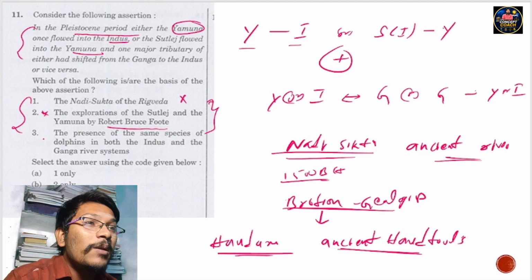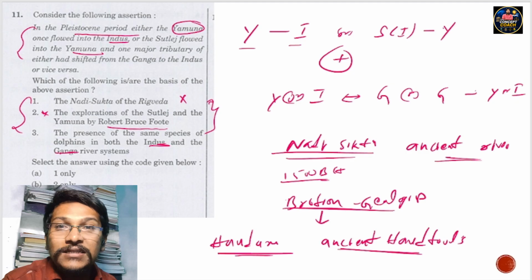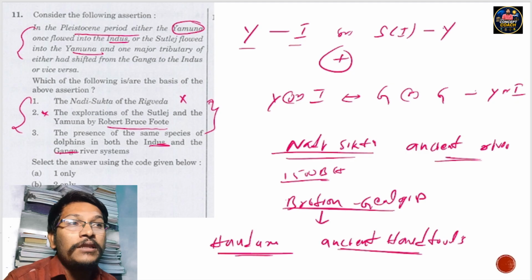Coming to statement number three, the presence of the same species of dolphins in both the Indus and Ganga river systems explains the data given in the question. Why? Because dolphins never exist in a saltwater ecosystem. They exist only in freshwater lakes or rivers. So during the Pleistocene period, the Ganga, Yamuna or Indus may have been merged as one river.